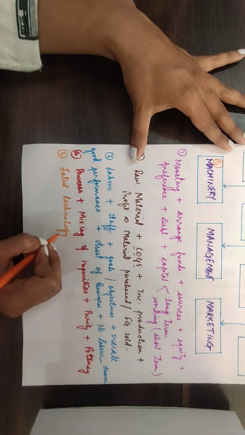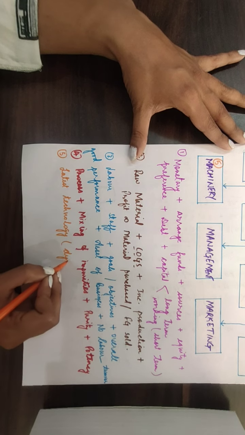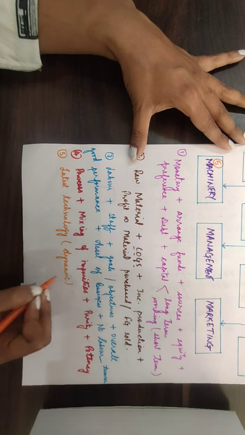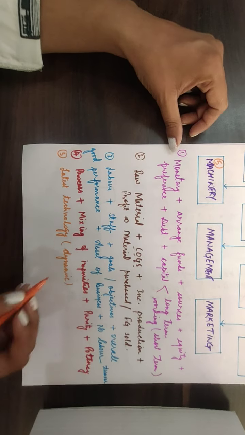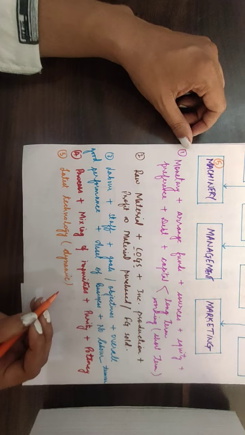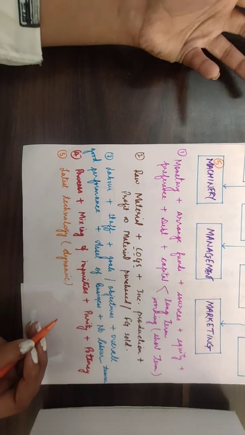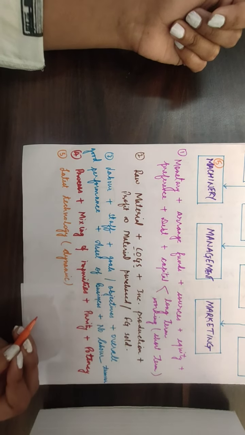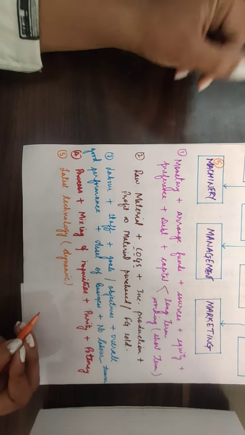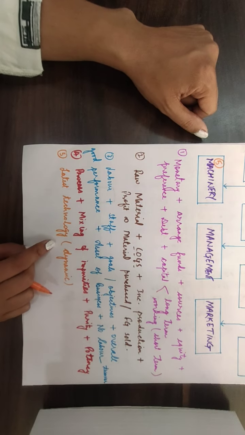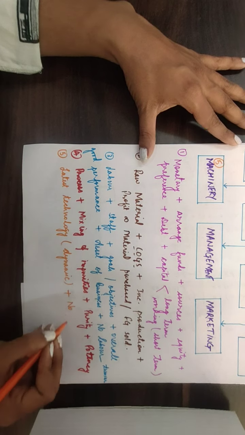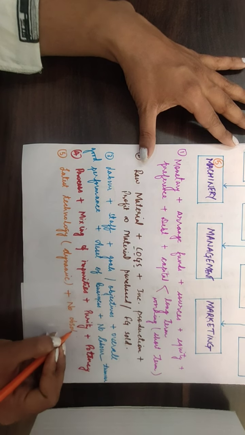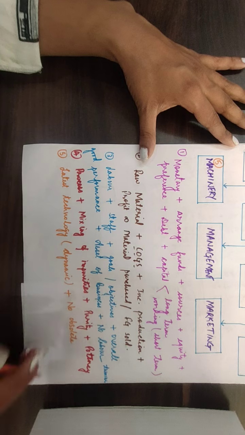As you can understand, technology is what? It's dynamic in nature, right? That means it's ever changing, it's growing and it's changing again and again. So we have to cope up with those technological changes, and we also have to change according to that. Okay, so the machinery is what? You should have machinery, but that should not be obsolete. So no obsolete machinery is required in the business, right?